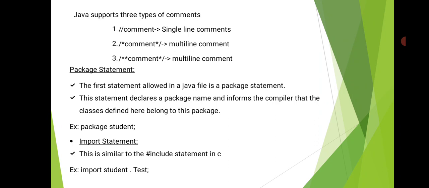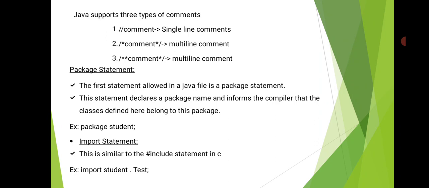Okay, next part is the import statement. Import statement is also optional. If we want, we can use the import statement, otherwise we need not. This is similar to the hash include statements in C language. In C language we used hash include stdio.h, conio.h and so on. These statements are not present in Java, but the hash include statements are replaced with the import statement. Import statements are equivalent or similar to hash include statements.